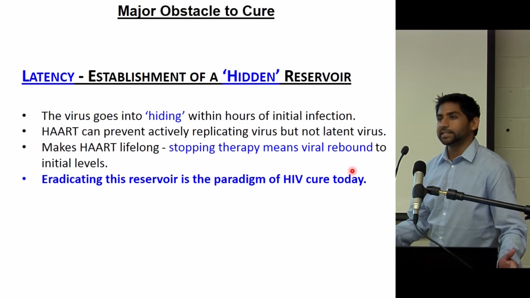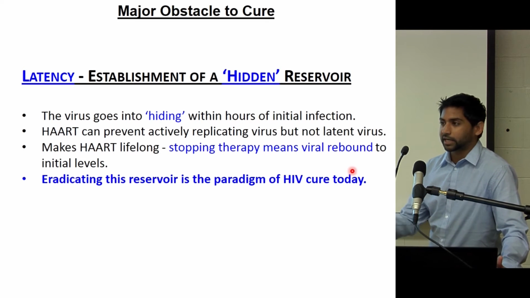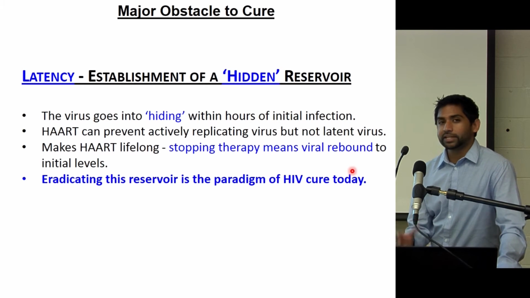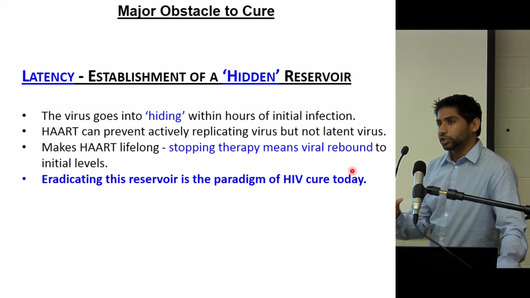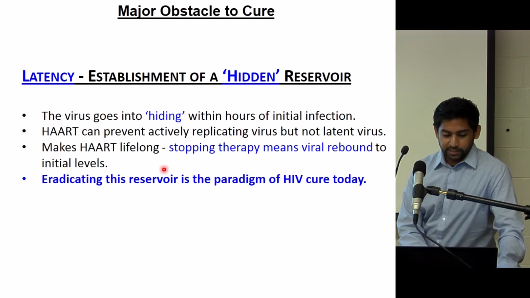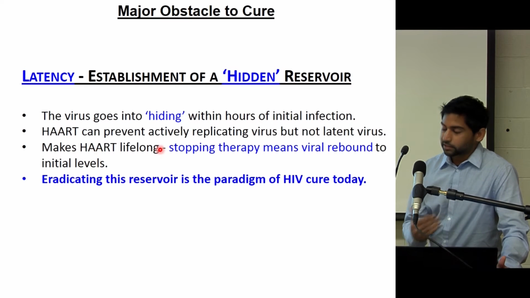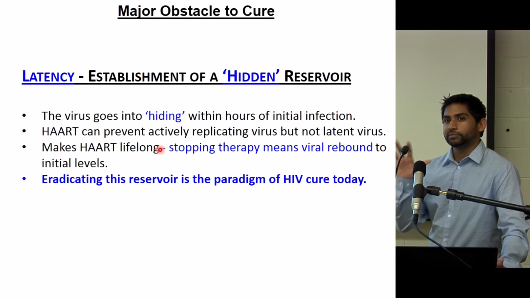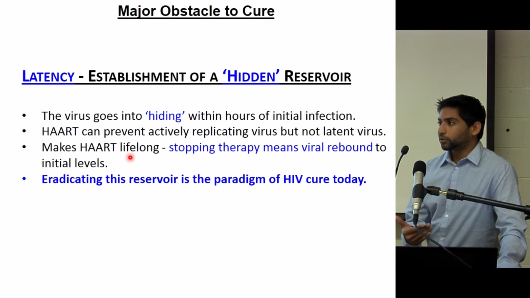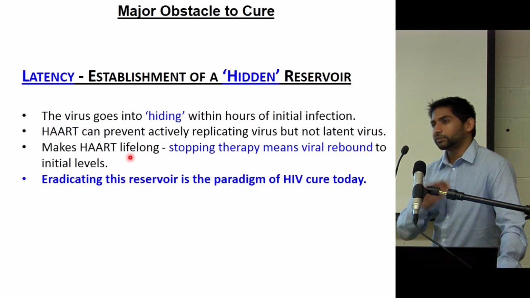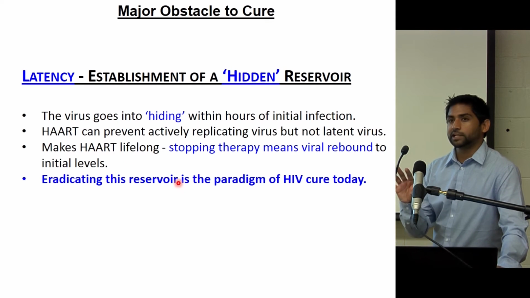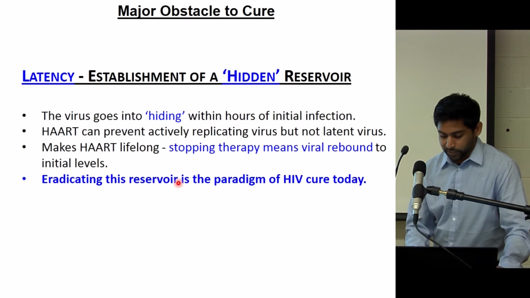Very early on, it seeds itself in lymphatic tissues or the target cells that it wants to infect and just stays there. And HIV is a retrovirus, which means it integrates into the genome and keeps a copy of itself in the cells. So HAART, which is the antiretroviral therapy, can prevent replicating virus, but it cannot do anything with virus that has integrated already in the genome. This is what makes HAART lifelong, because if someone ever stops taking their therapy, the virus comes back very fast. And so we need to find a way to eradicate those few cells which have virus integrated inside of them.